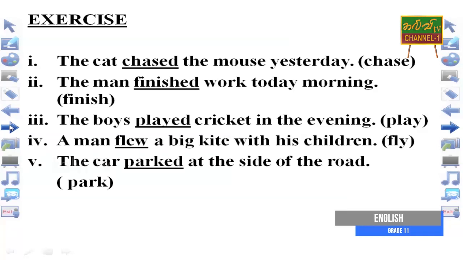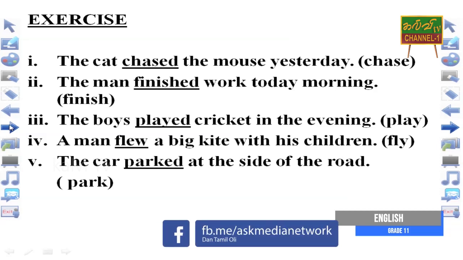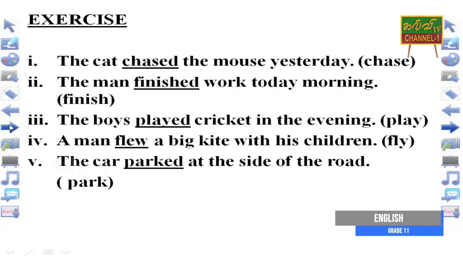A man flew a big kite with his children. Flew is the past form of fly. The car parked at the side of the road. Parked is the past form of park. Here I gave you the verb stem between the brackets, and the past forms are the answers for the questions.